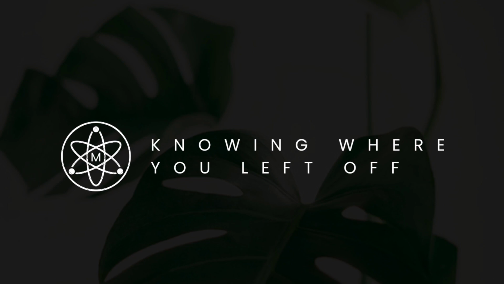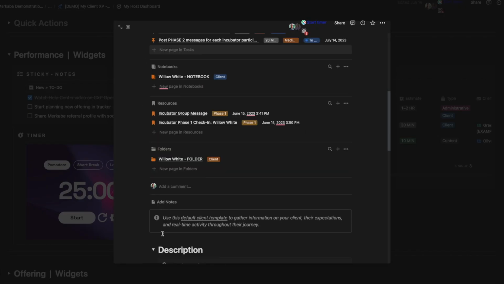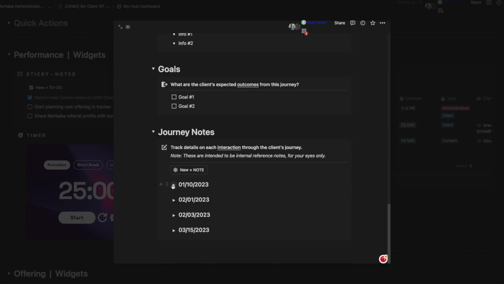And that leads us to my last point, which is knowing where you left off. As I've shown you in many different types of ways, you will be able to track where you left off. Having a running log of all of your clients' interactions is just going to be useful within itself. You can save yourself from any miscommunication, as I mentioned earlier.